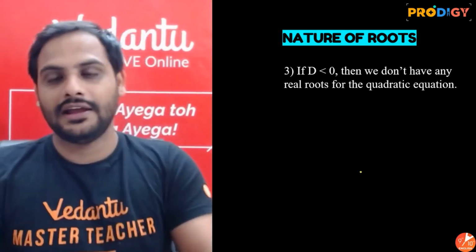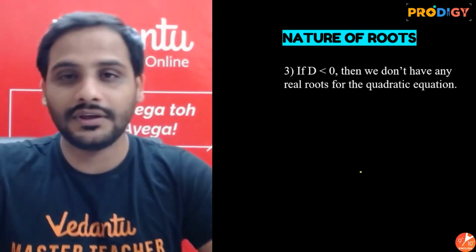I also want to know how the graph is going to look if discriminant is less than 0. In the case of discriminant equal to 0, the roots are real and equal. Discriminant less than 0, there will be no real roots. So how the graph is going to look, tell me in the comment section.